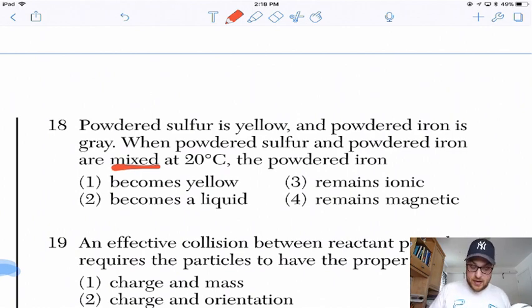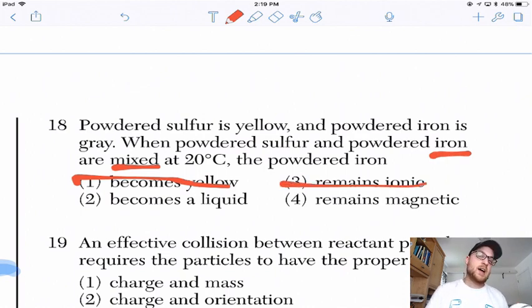So the iron is not going to magically become yellow, because that's the color of the sulfur. The iron itself is alone, therefore it has metallic bonding. If it said they were reacting chemically, it might turn into an ionic bond, but it didn't say that anywhere. So it's not going to remain ionic because it wasn't ionic to begin with, it was metallic.